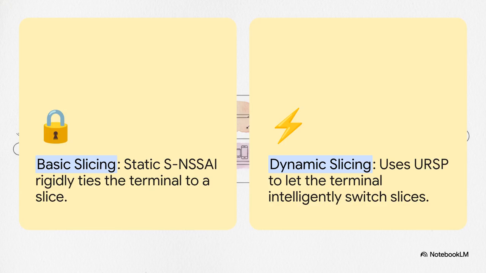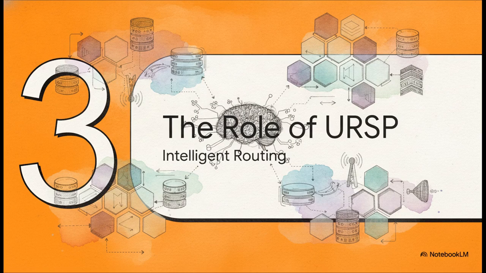Dynamic slicing completely shatters this limitation. By introducing URSP at the application level, we empower the terminal itself to intelligently switch between network slices in real time. It matches the exact needs of whatever app the user just opened, right in that moment. Which brings us perfectly to Section 3, the role of URSP.